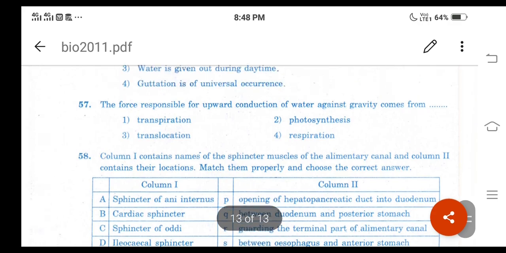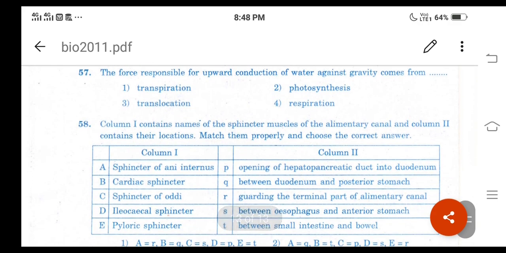Then let us go for 57. The force responsible for upward conduction of water against gravity comes from: transpiration, photosynthesis, translocation, then respiration. And the correct answer will be option 1 only. It is transpiration, right? And here, when we study the root pressure, it does not account for the majority of the water transport.